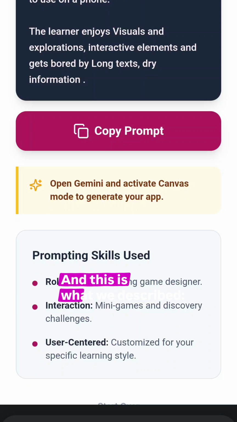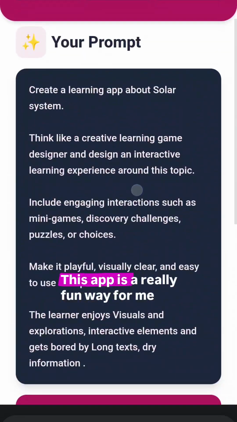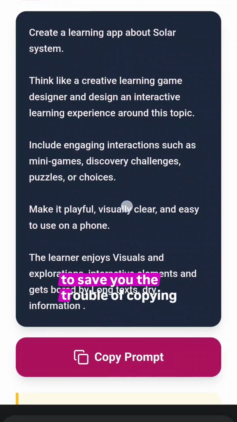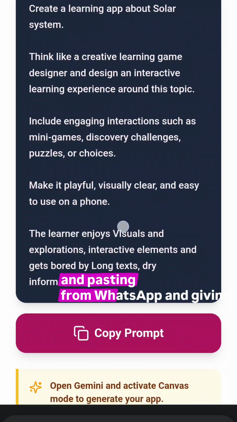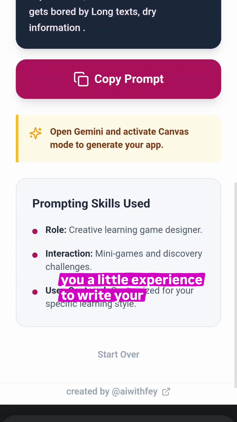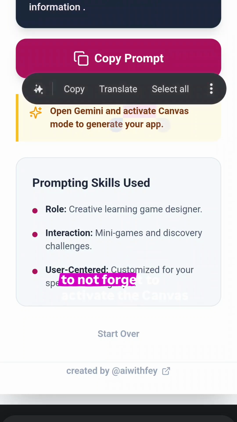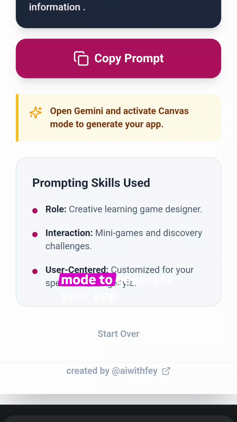And this is what we described. The learner enjoys visuals and explorations and gets bored by long text and dry information. So now it knows me a little better. So this app is a really fun way for me to save you the trouble of copying and pasting from WhatsApp and giving you a little experience to write your input in. Now, here's a reminder for you also to not forget to activate the Canvas mode to generate your app.